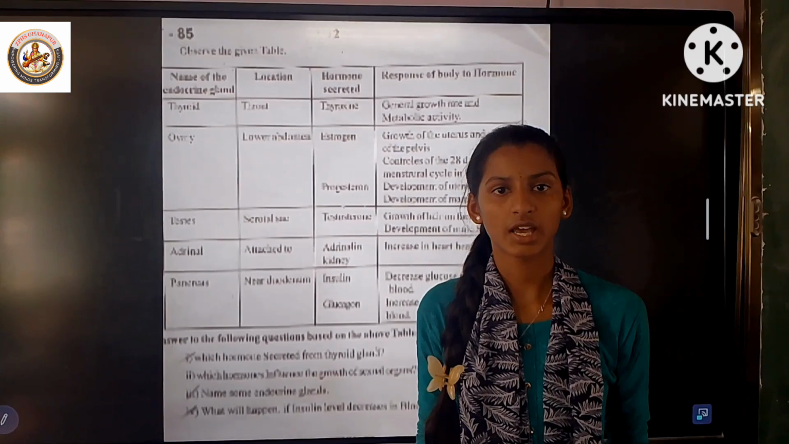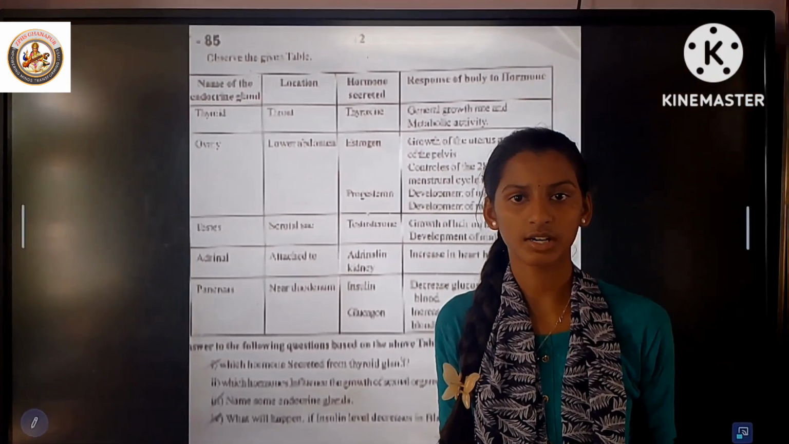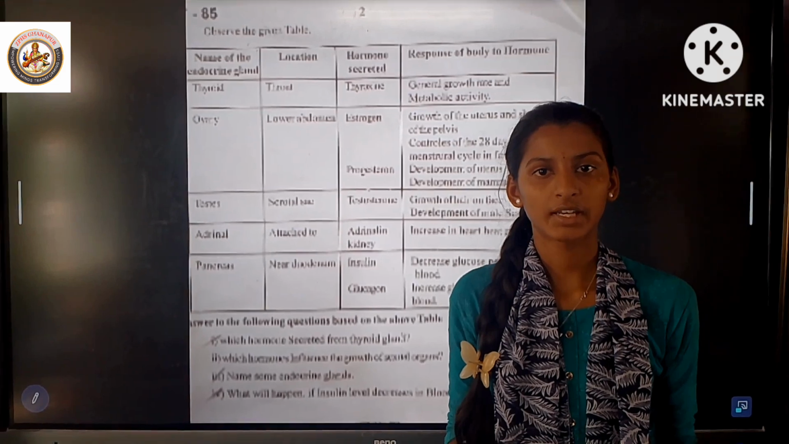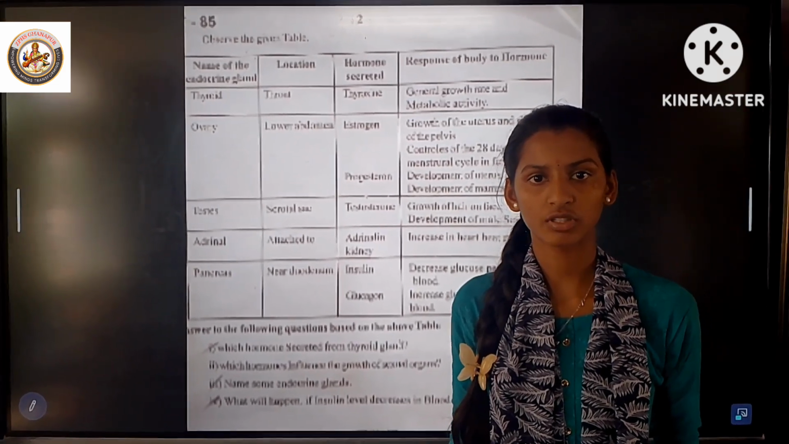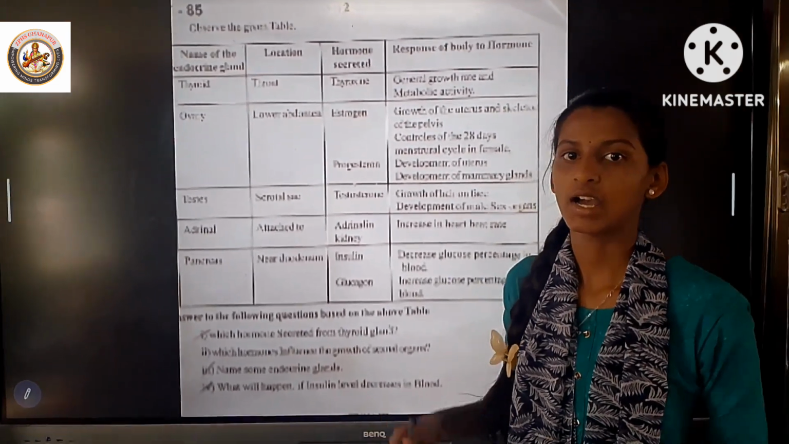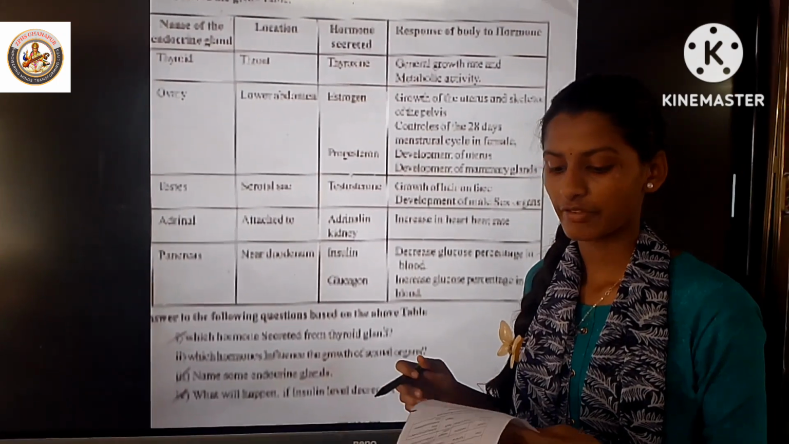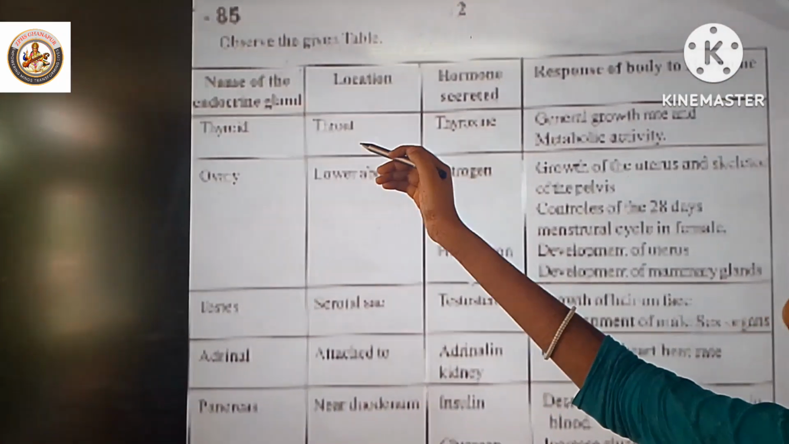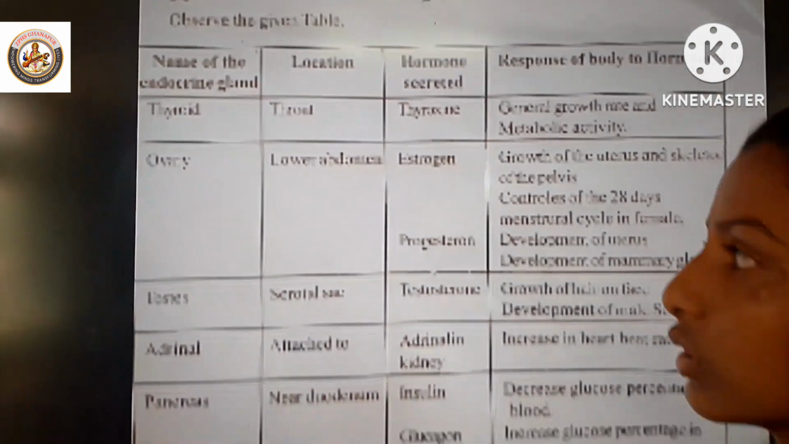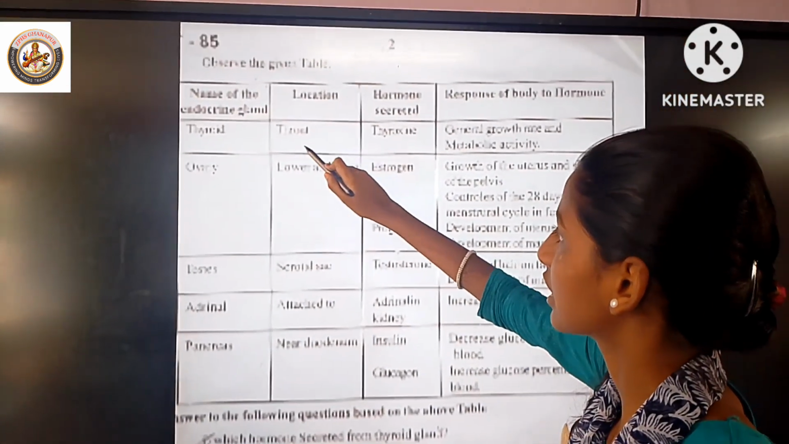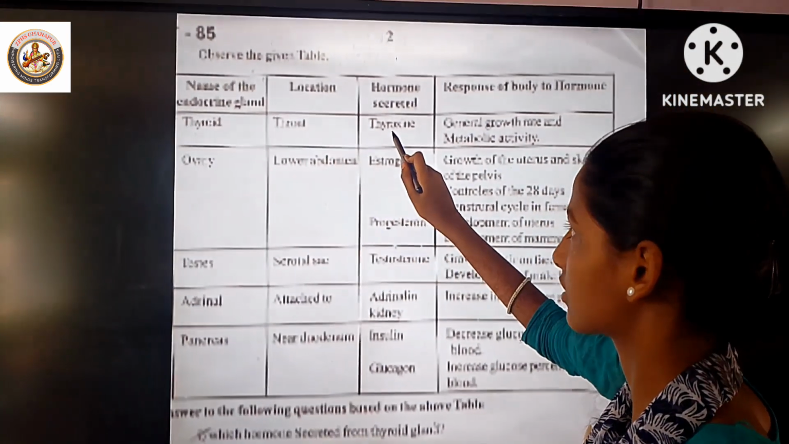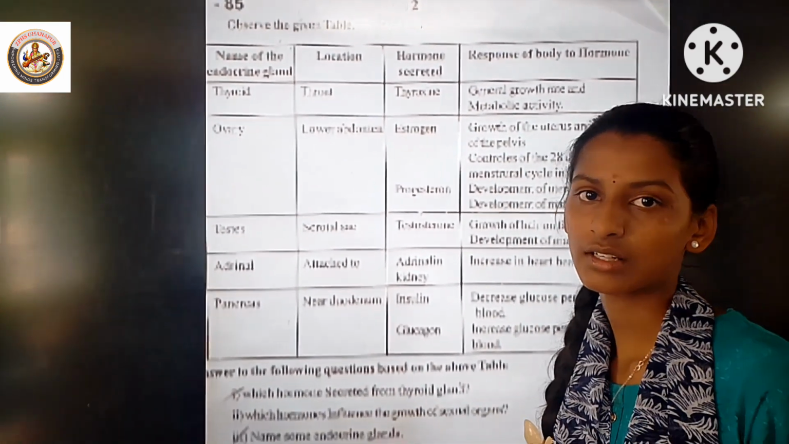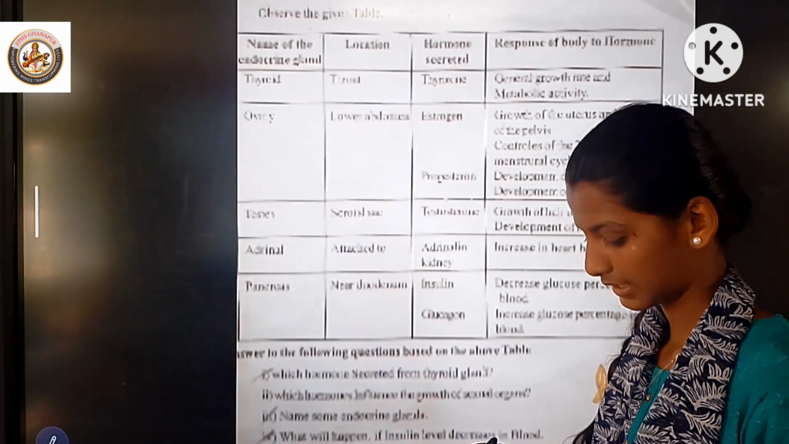Glands that do not have tubes or ducts are called endocrine glands. They release chemical substances called hormones. From this table, we asked some questions. Which hormone is secreted from the thyroid gland? The thyroid gland is located in the throat. The hormone secreted from the thyroid gland is thyroxine. This is useful for general growth and metabolic rate.